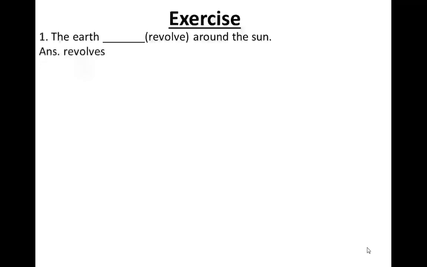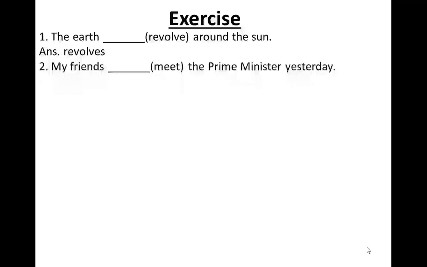Now moving on towards our next exercise, that is the correct use of verb. The earth revolves around the sun. What will be the correct answer? Keep this in mind that this is a natural truth, so we always use present tense for that. The earth revolves around the sun. My friends meet the Prime Minister yesterday. Yesterday tells us that it is a sentence of past, so my friends met the Prime Minister yesterday.